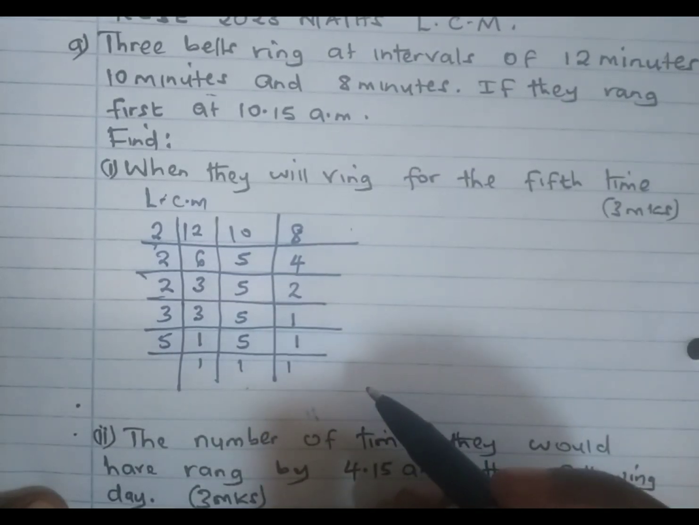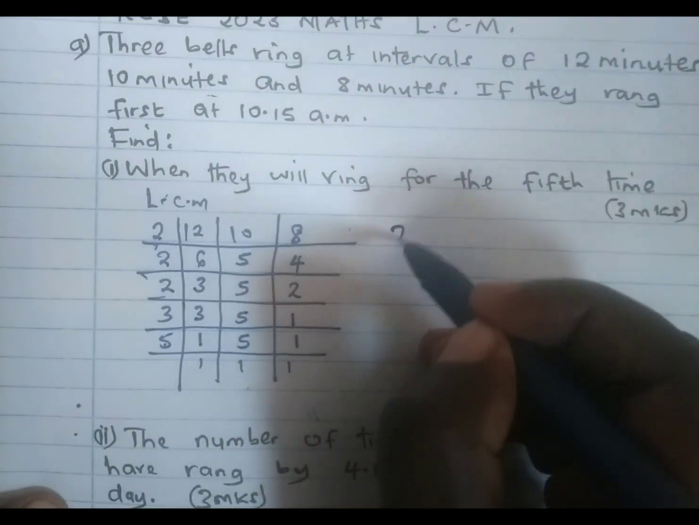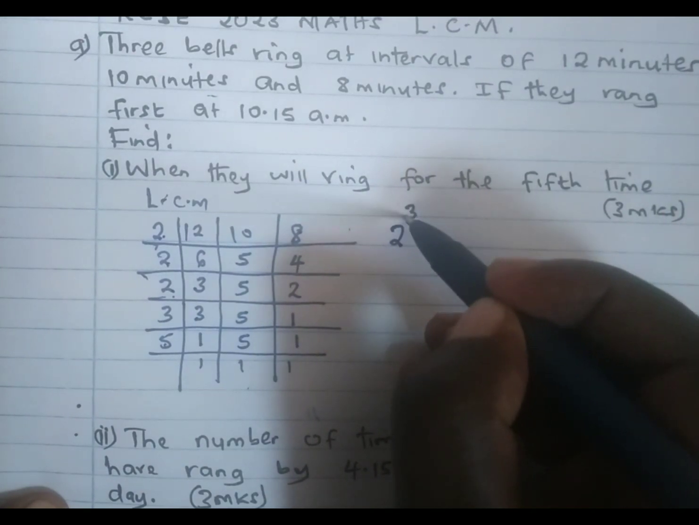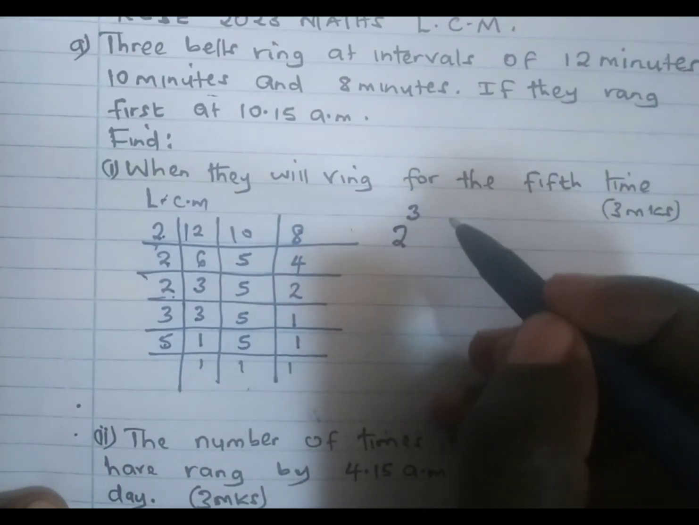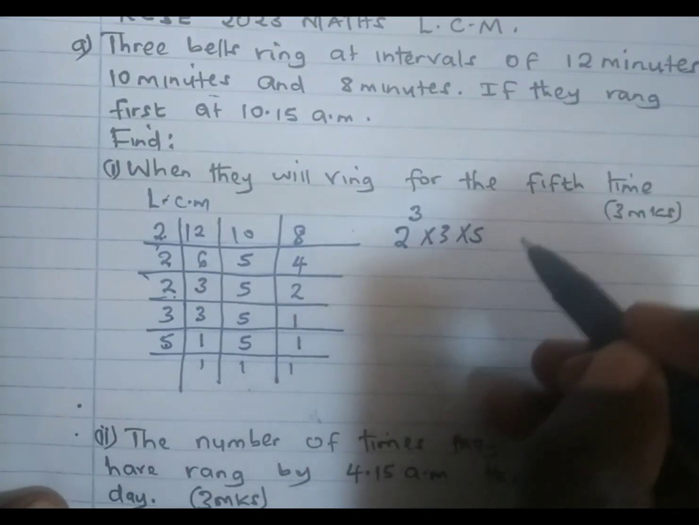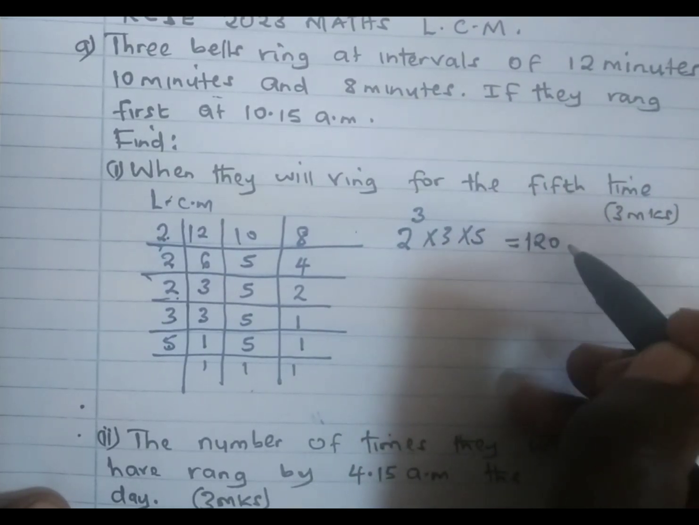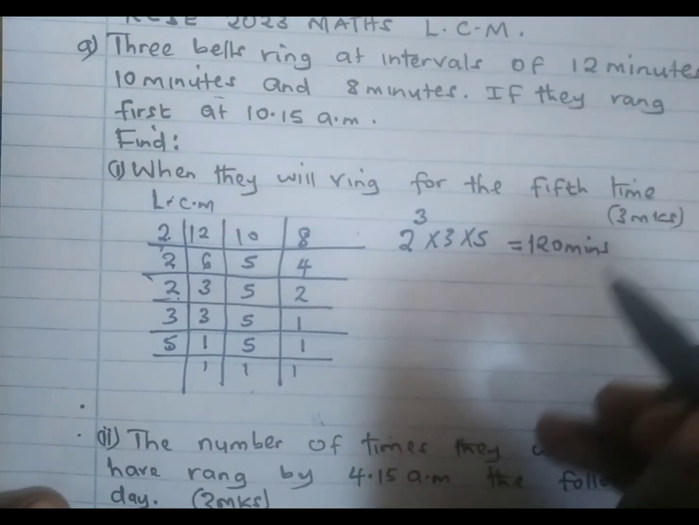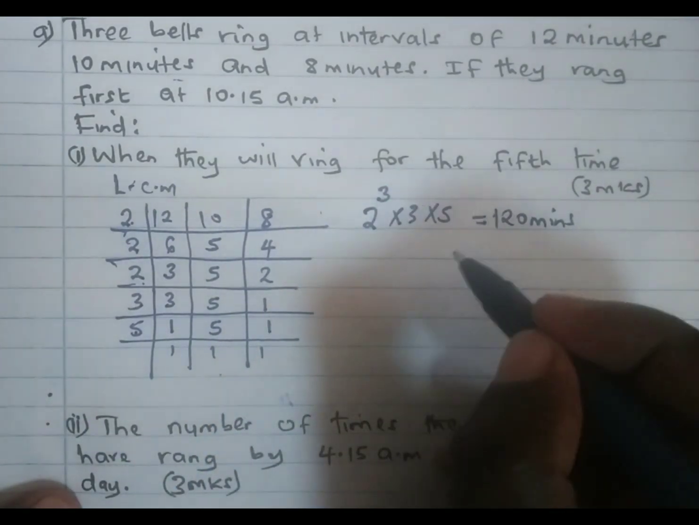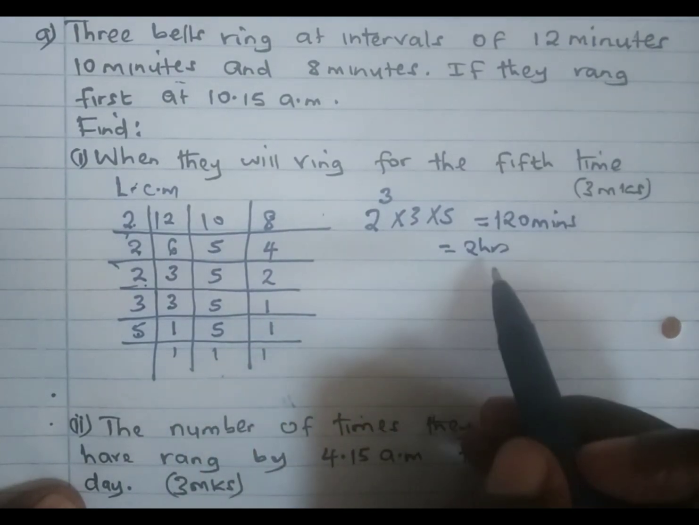In this case, the LCM is going to be equal to the product of all these factors, which is 2 2 2, which can be written as 2 power 3, then we multiply by 3 and by 5, and this gives us 120, and the answer is in minutes. 120 minutes translates to 2 hours. That means the bells ring after 2 hours.